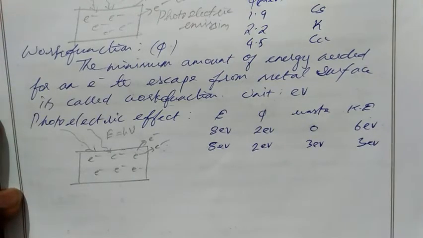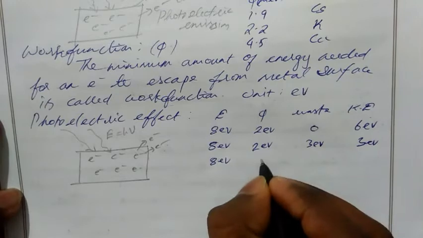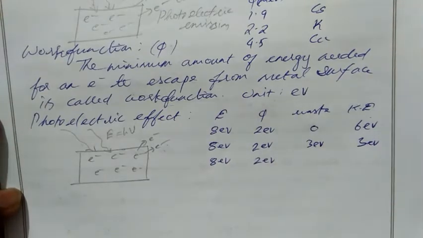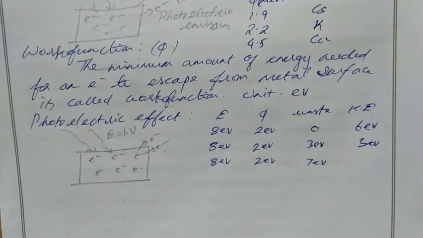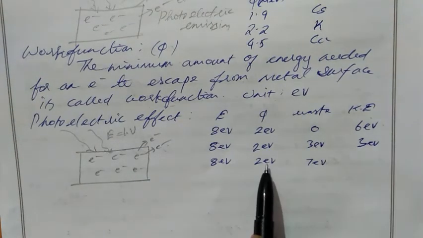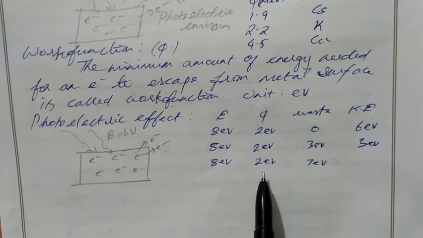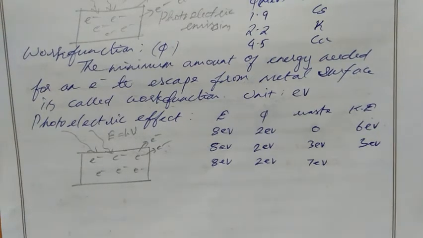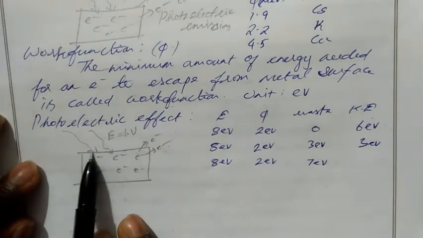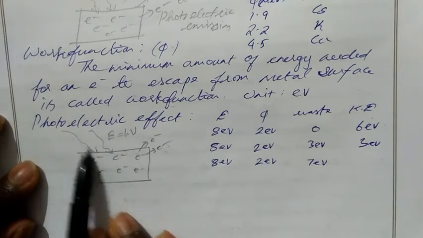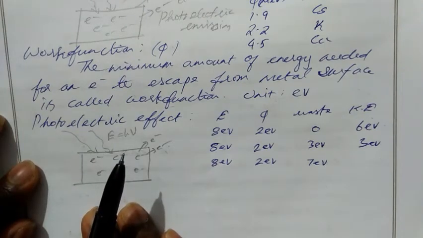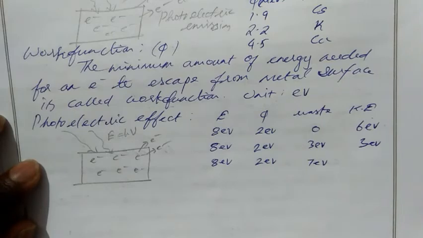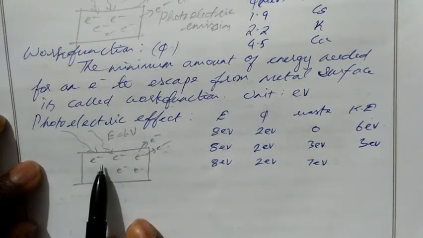In another condition, here we have 8 electron volts, here we have 2 electron volts. So 7 electron volts is wasted. Now what will happen? The actual work function is 2, so we have to give at least 2 electron volts, then only the electron will come out of the surface. But when 8 electron volts of energy hits the material, 7 electron volts is wasted. It may be dissipated as heat energy. So only 1 electron volt is going to the electron.